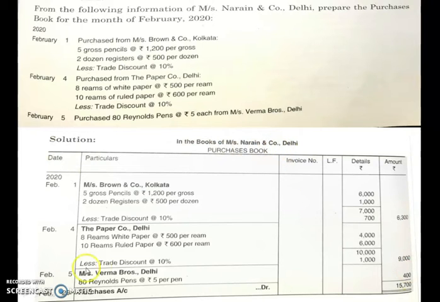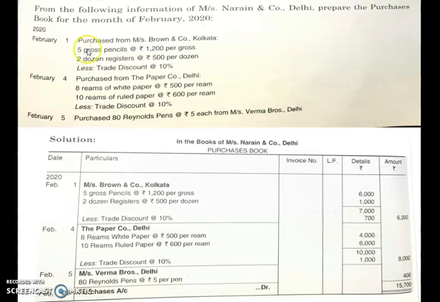Now prepare a box. In that box you will write date, particulars, invoice number, ledger folio, detail and amount. You can see here freight and cost, those two columns are missing because in this question we don't have an item related to freight or cartage expenses. If it is there, then you can provide it. Okay. Now let us see the transactions one by one. On February 1, purchase from Messrs. Brown and Company, Kolkata. What did you purchase from Brown and Company?